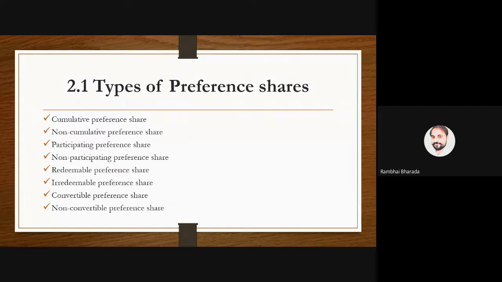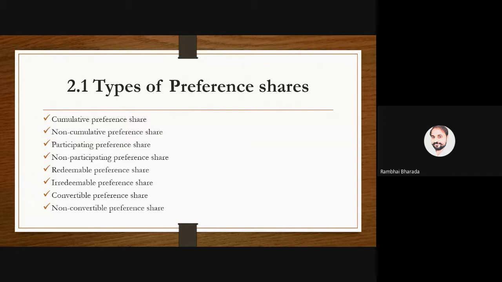Suppose a company issues preference shares for 5 years. It means after the 5 years, the company has to buy back the shares. As the 5 years are over, it is compulsory for the company to buy back, to redeem the shares. Irredeemable means it is alike to equity shares. There is no time limit to buy back the shares. They are continuous shares. So redeemable means there is a fixed period, and after that fixed period the company buys back the shares. Irredeemable means there is no fixed period, and the preference shares remain the same.